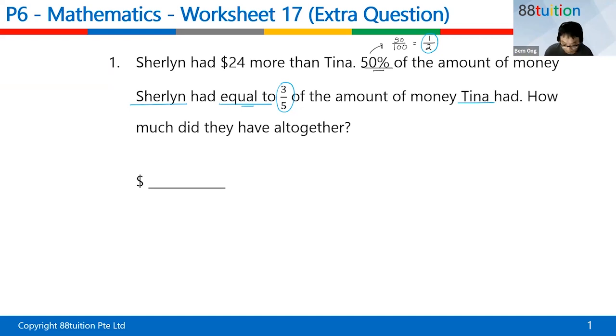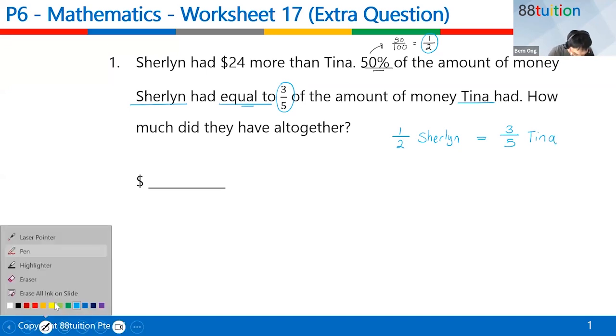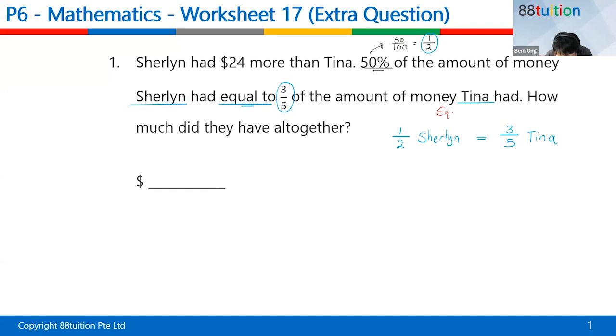Okay, come. So this type of question, can you see or not? Half the amount of Shirley equal to 3/5 the amount of Tina. Can you see or not? This type of question is what we call equal fraction concept. Must recognize them. And for equal fraction concept, do one thing. What is the first thing? Numerator must be the same. Can you see or not? Numerator the same.